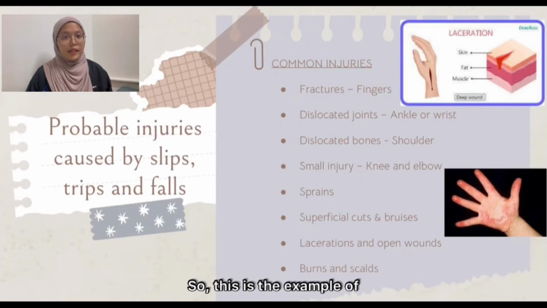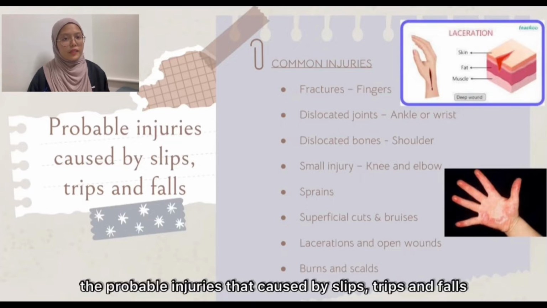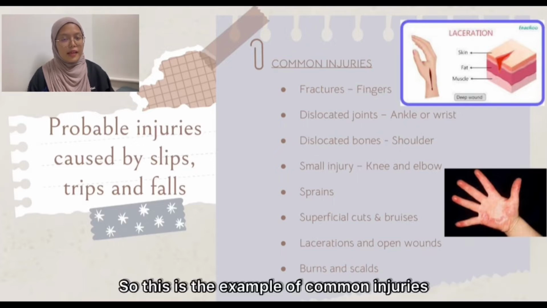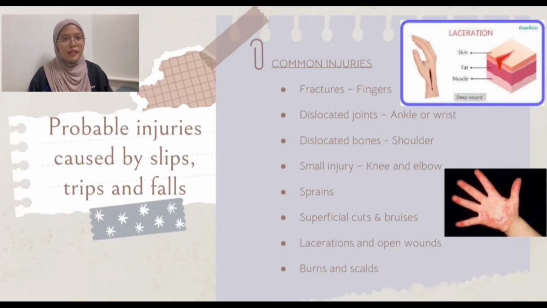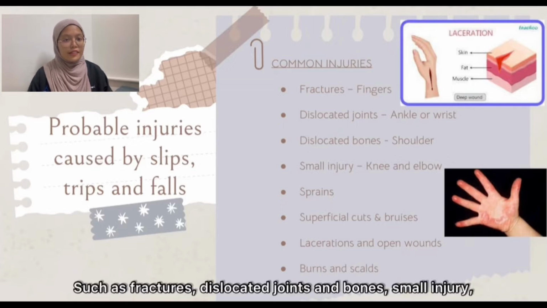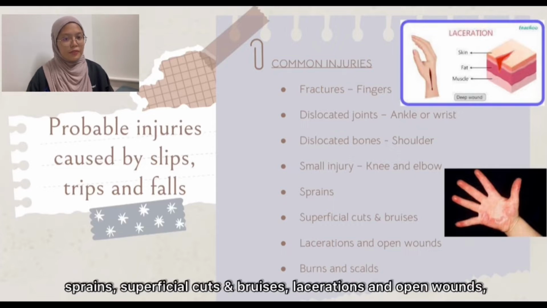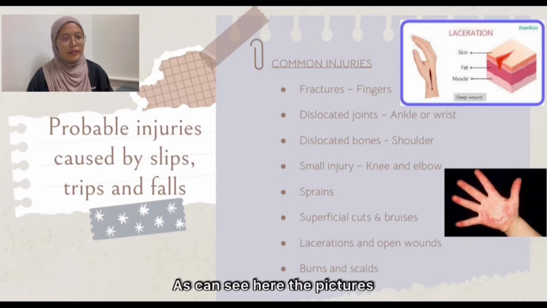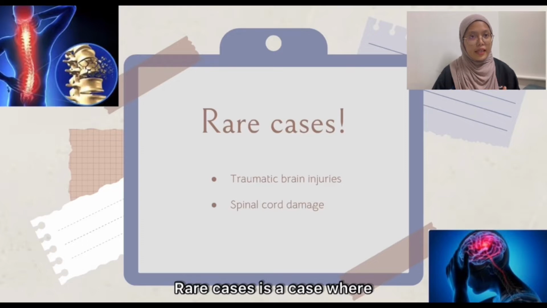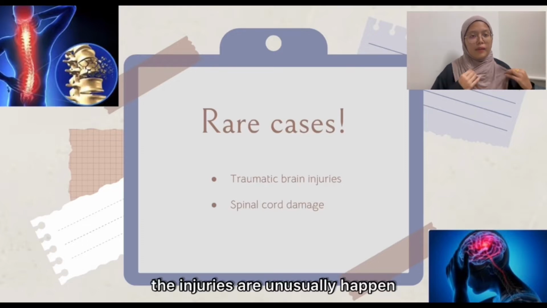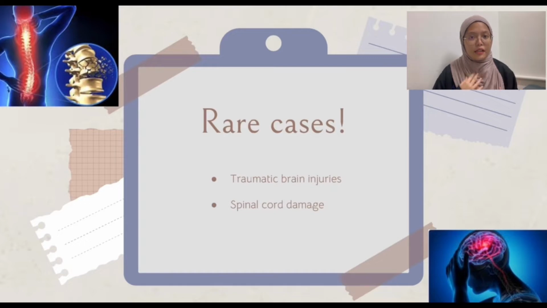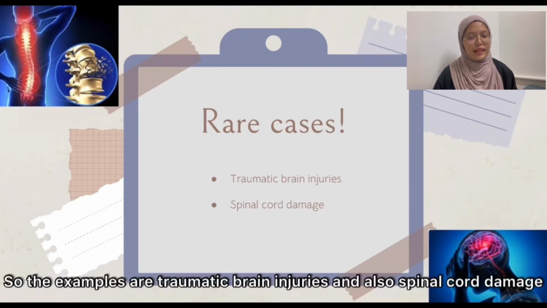So, this is the example of the probable injuries caused by slips, trips, and falls. This is the example of common injuries such as fractures, dislocated joints and bones, small injuries, sprains, superficial cuts and bruises, lacerations and open wounds, as we can see here in the pictures, and burns and scalds. Rare cases are cases where the injuries happen unusually. The examples are traumatic brain injuries and spinal cord damage.